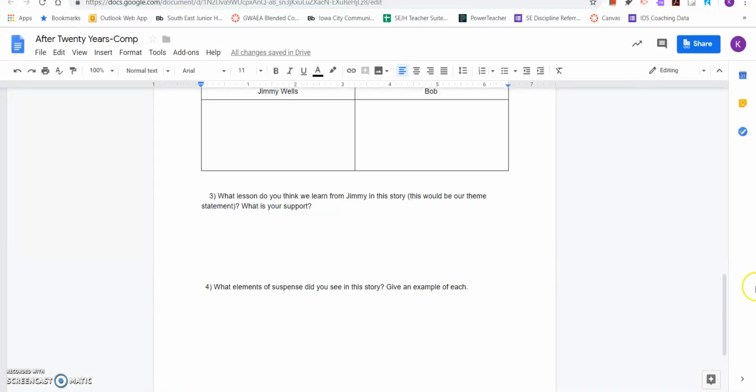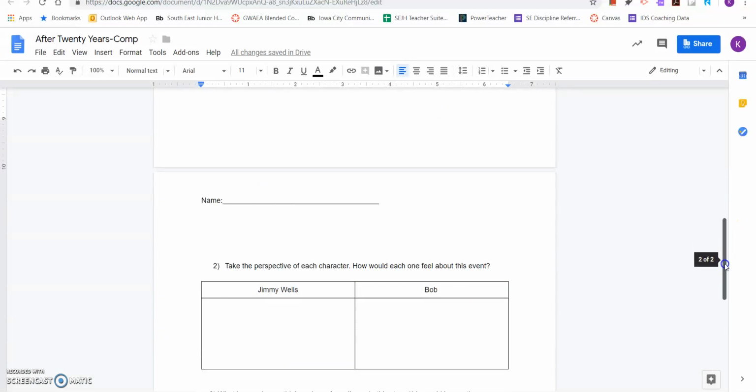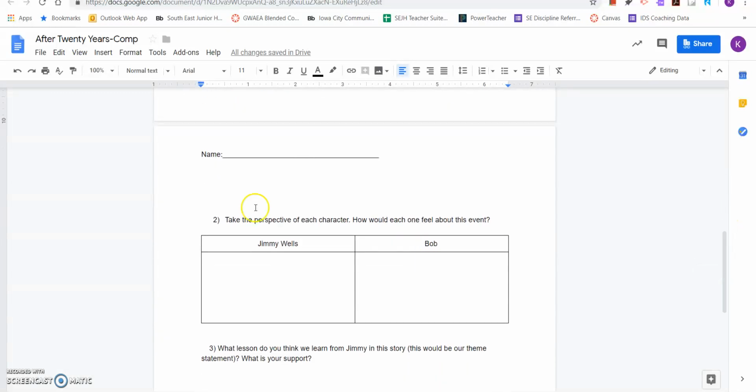And you should be working on the after you read questions. So make sure that you talk about who is the real Jimmy, and we talked about that quickly at the end of class. For number 2, it says take the perspectives of each character. How would each one feel about this event? So if you were Jimmy, how would you feel? If you were Bob, how would you feel?